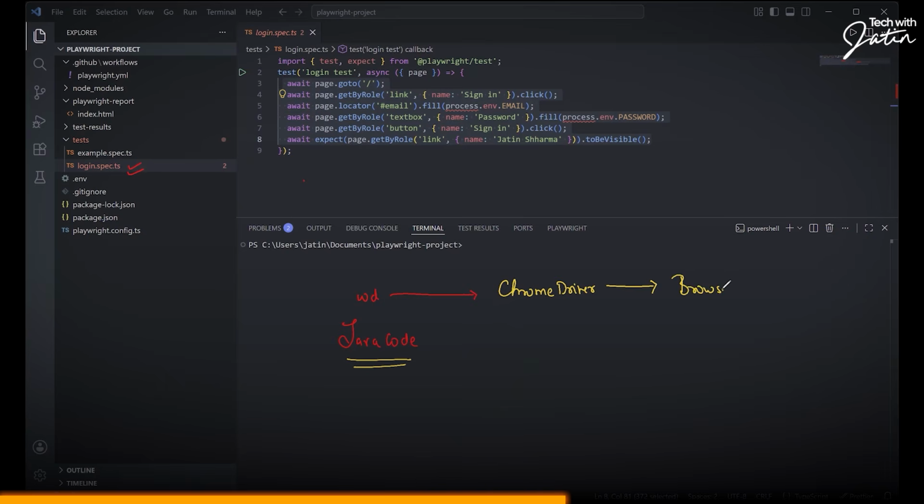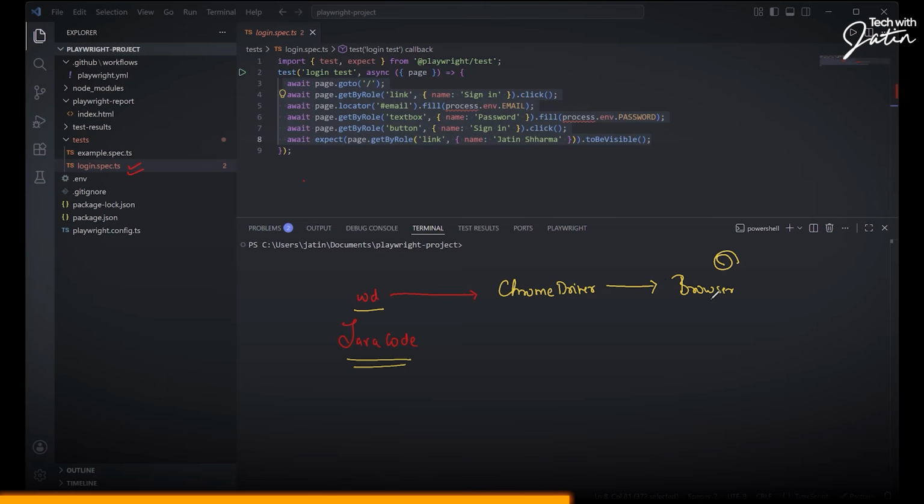So we are writing the Java code, the Selenium WebDriver code. WebDriver basically delegates all the instructions to Chrome driver. Chrome driver basically fires it on the browser. Now, the browser is going to take its own time, because obviously you are loading a page. The page is going to take a decent amount of time to load. It's going to have its own JavaScript code. Probably there is going to be an API which is going to get the data, and all the stuff is going to happen. So those features are always asynchronous.